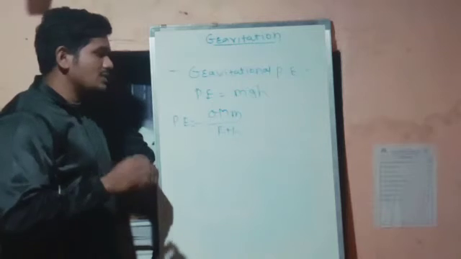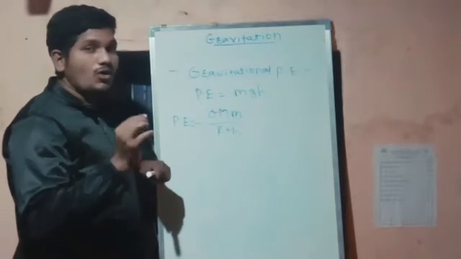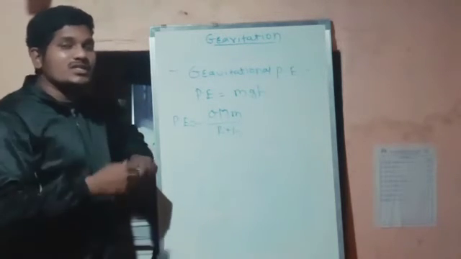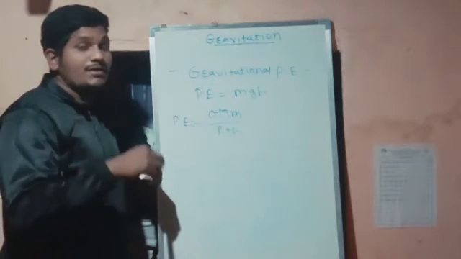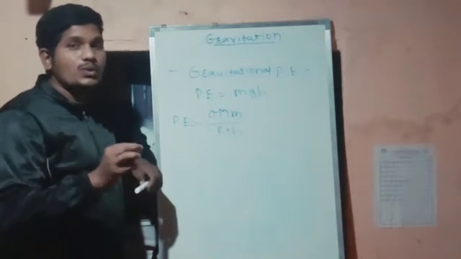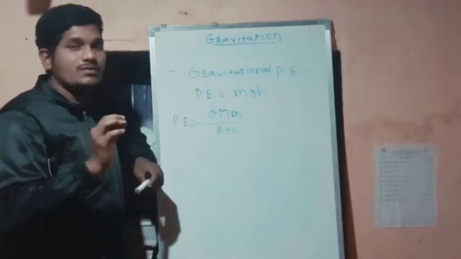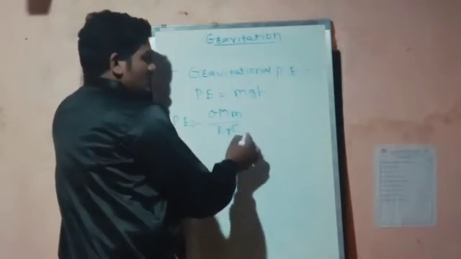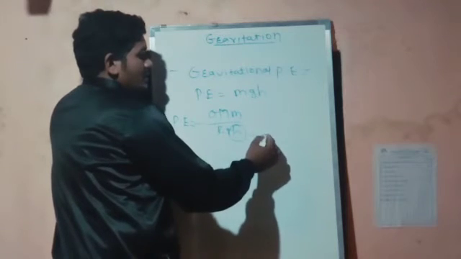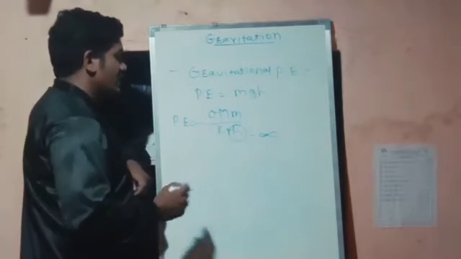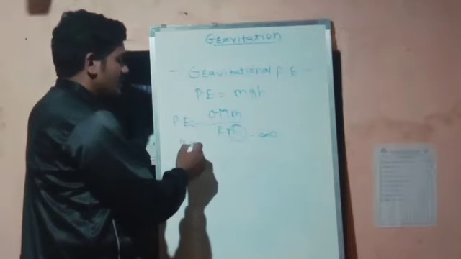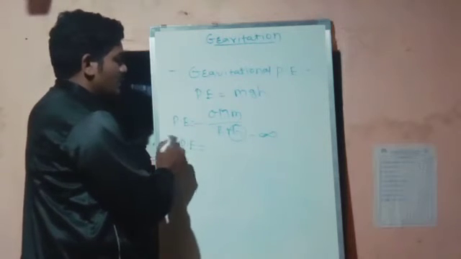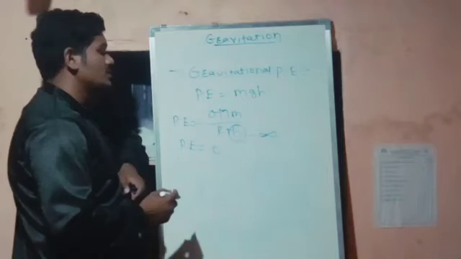Now, suppose the object is at an infinite distance from the Earth's surface. Infinite distance means there is no limit to the object's distance from the Earth's surface. So the h term will be infinity, and we can say that the potential energy will be 0.